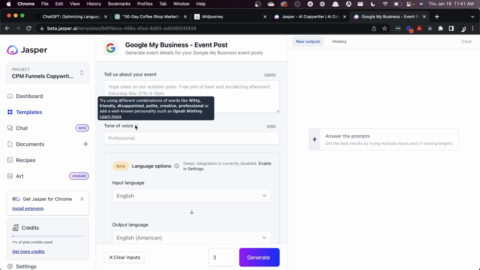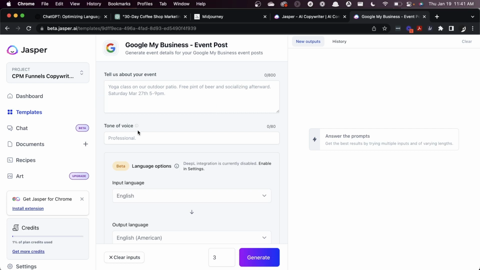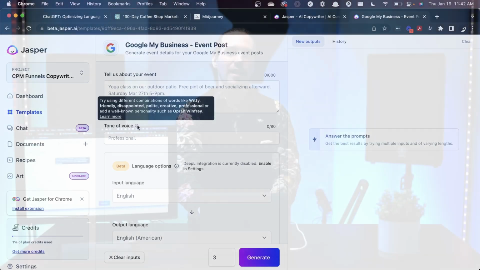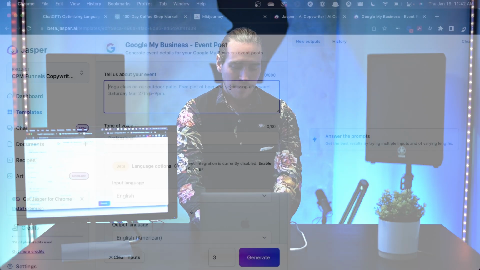Then you've also got this tone of voice deal. And next to each one of these, sometimes you'll see a question mark. So if you're potentially looking for a bit more information as to what it is that they're looking for, just hover over that and it'll say, try using different combinations of words like witty, friendly, disappointed, polite. You can even use a personality such as Oprah Winfrey. That's cool. And in AI 201, we're going to have some of our resident AI prompt engineers and our experts expand upon how you can use these concepts in just about every AI tool. But for now, let's talk about the event.